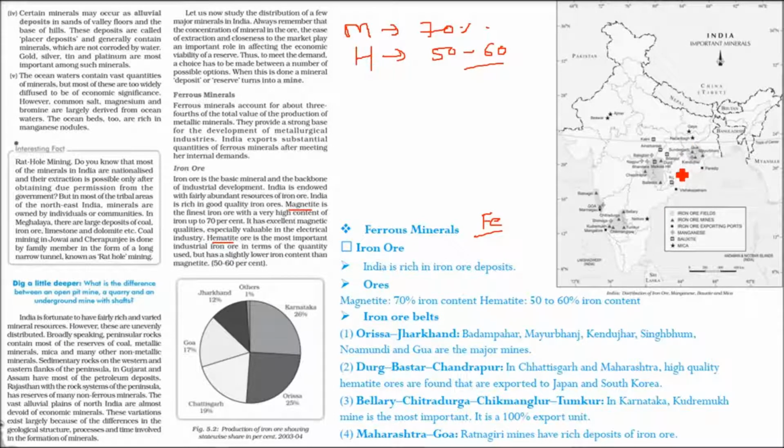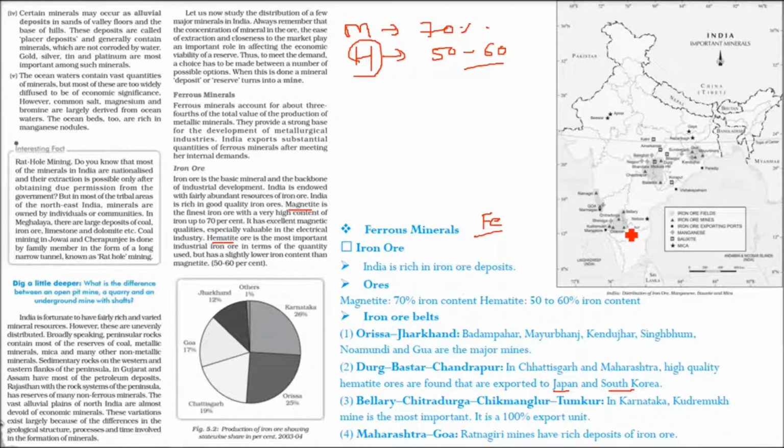The first one is the Odisha-Jharkhand belt. We have Badampahar, Mayurbhanj, Kendujhar, Singhbhum, Noamundi, and Goa. These are the major mines here. Then we have Durg, Bastar, Chandrapur in Chhattisgarh and Maharashtra, with high quality hematite, which I was talking about. The high quality hematite ores found here are exported to Japan and South Korea.